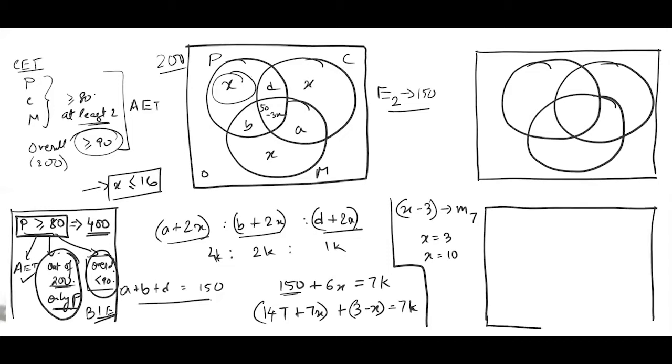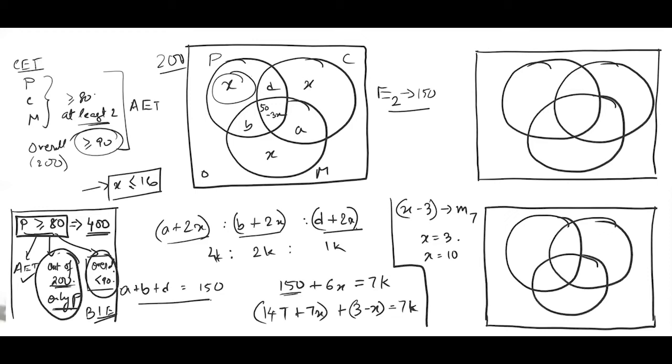Now, the two Venn diagrams that I'm drawing here are essentially one for x equal to 3 and one for x equal to 10. So these two cases, these will define the Venn diagram accordingly. So I'll just show you what will be the right approach to do that. So let me first get a parity here. So let me get back to the solving mode now. Okay. So we have 200 students for each of them. And now, so we have a couple of possibilities.